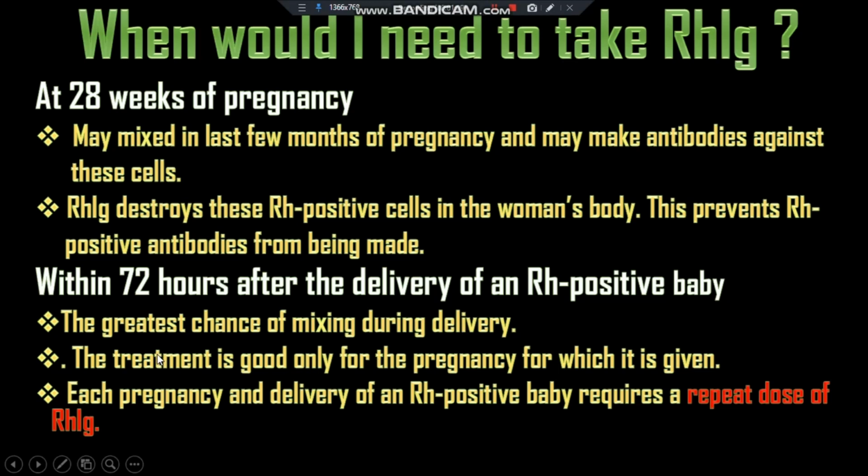And Rh immunoglobulin prevents an Rh negative woman from making the antibodies that could affect a future pregnancy. The treatment is good only for the pregnancy for which it is given, and each pregnancy and delivery of an Rh positive baby requires a repeat dose of the Rh immunoglobulin.